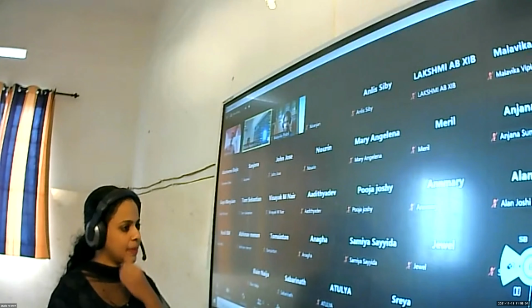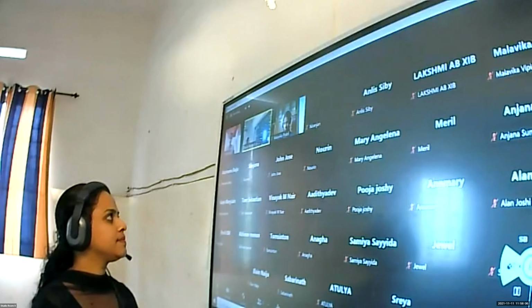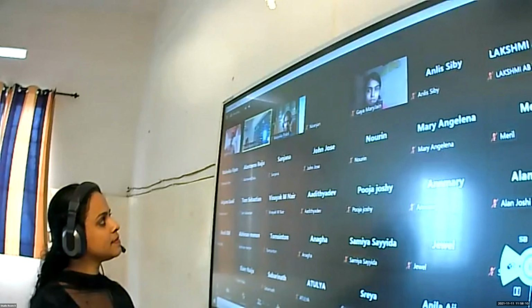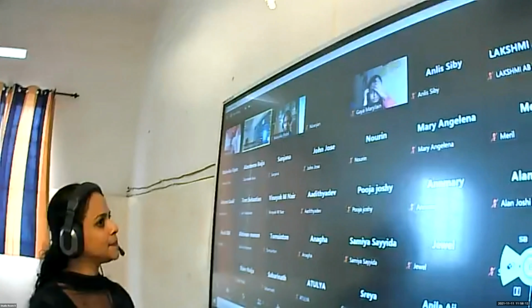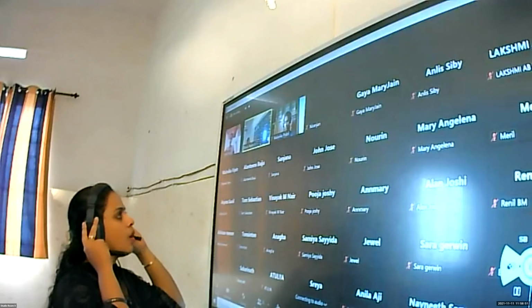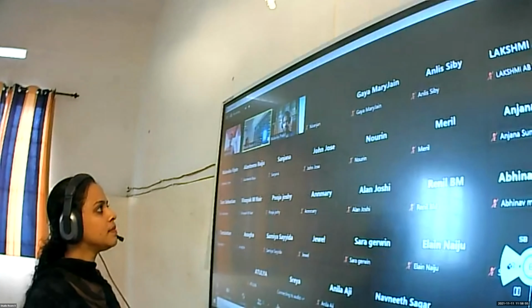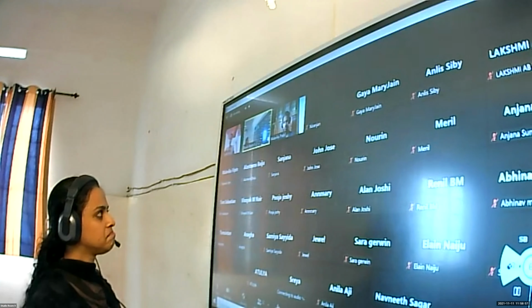What do you understand by this term static friction? Malavika Prabhi: Ma'am, it is the force that resists the initiation of the motion of an object.